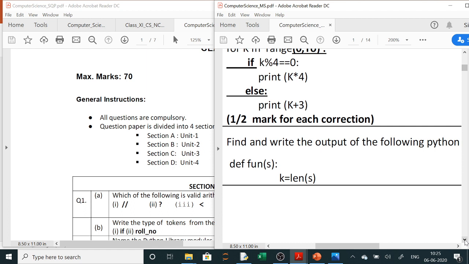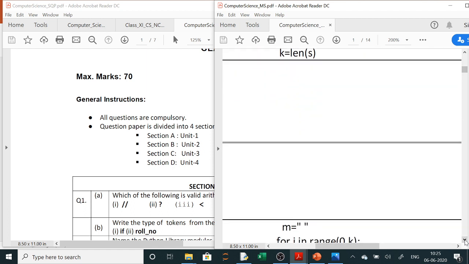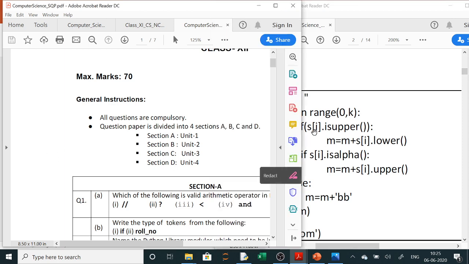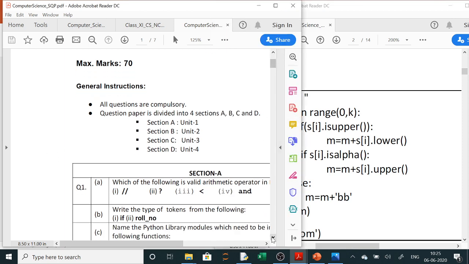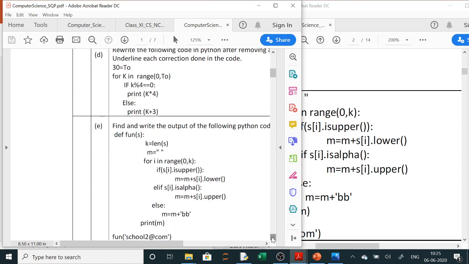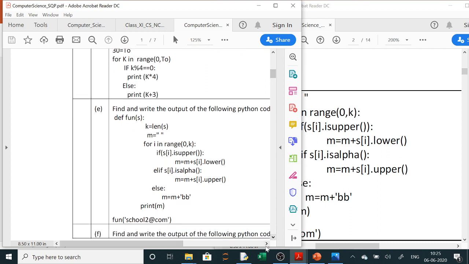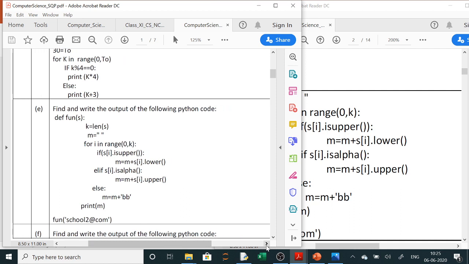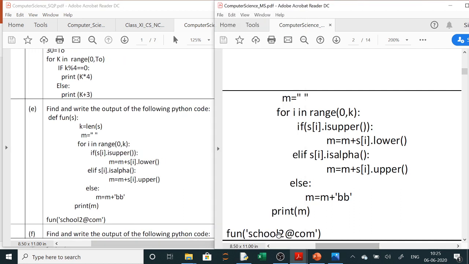Now for the output, here you can see one def function is given and we have to check the output. I have opened the question paper here, and this is our question. Here the input is funschool2@com, and this is your function.